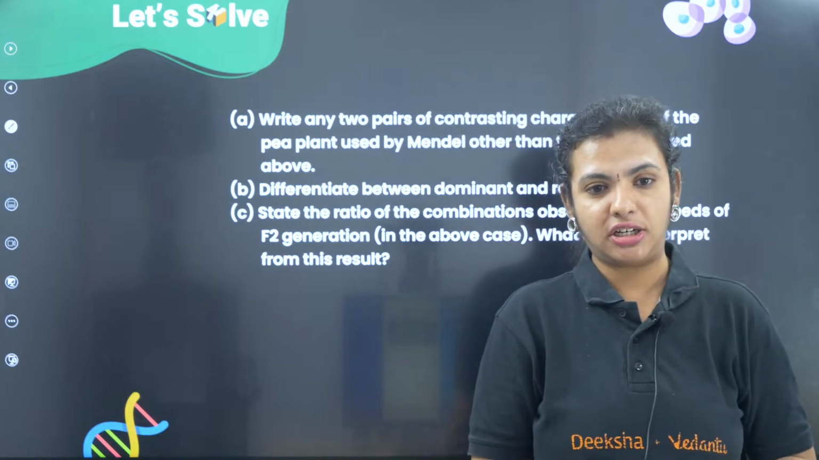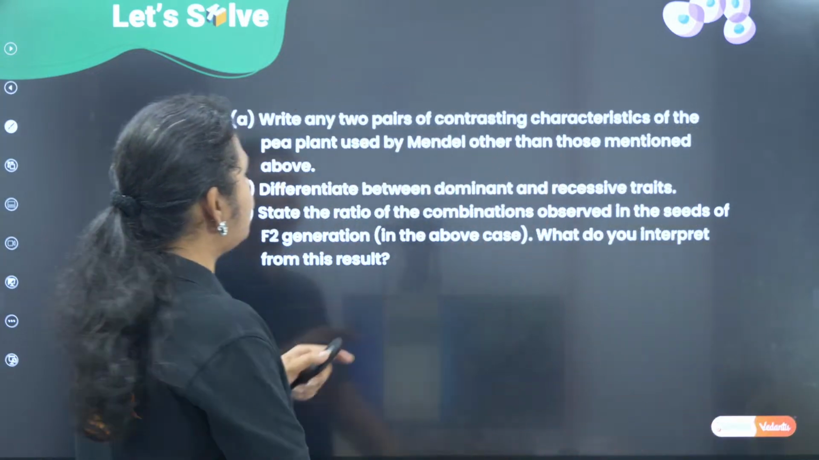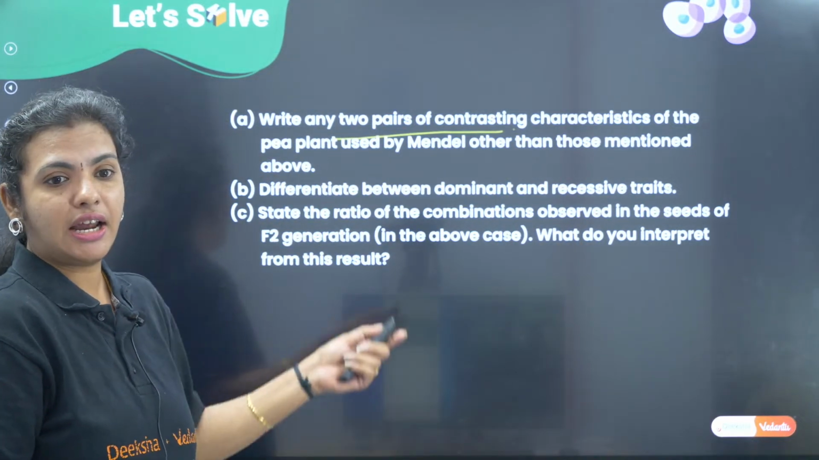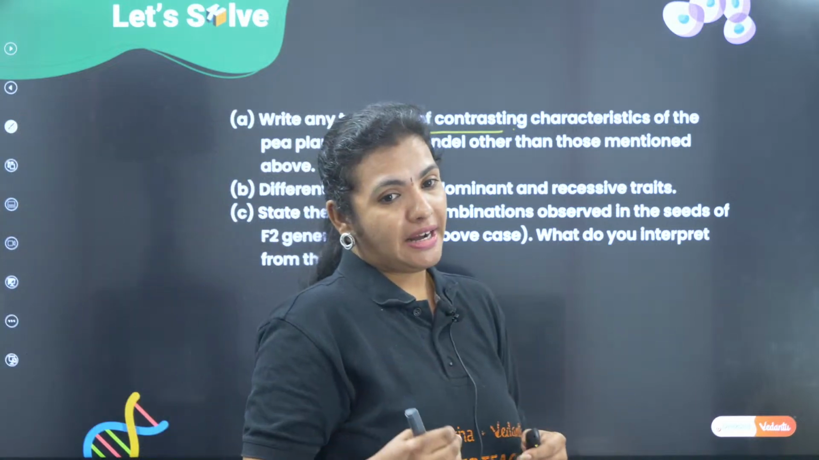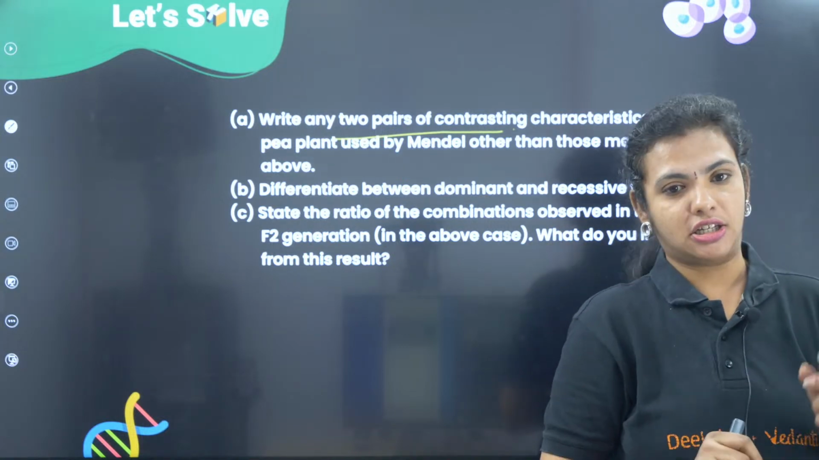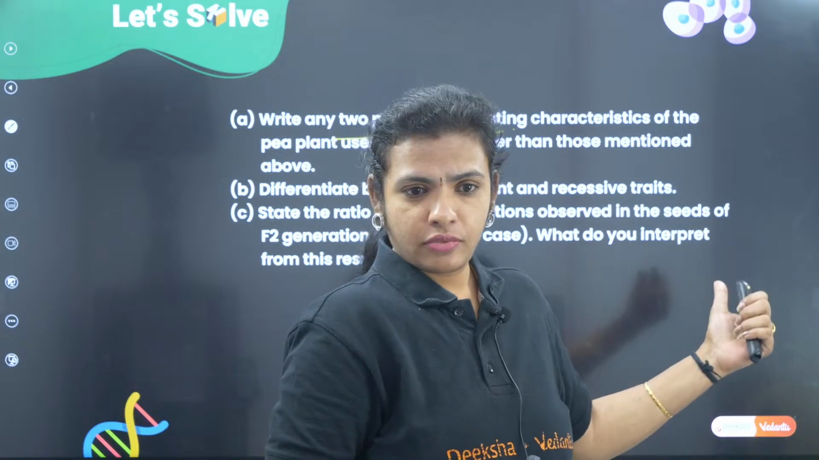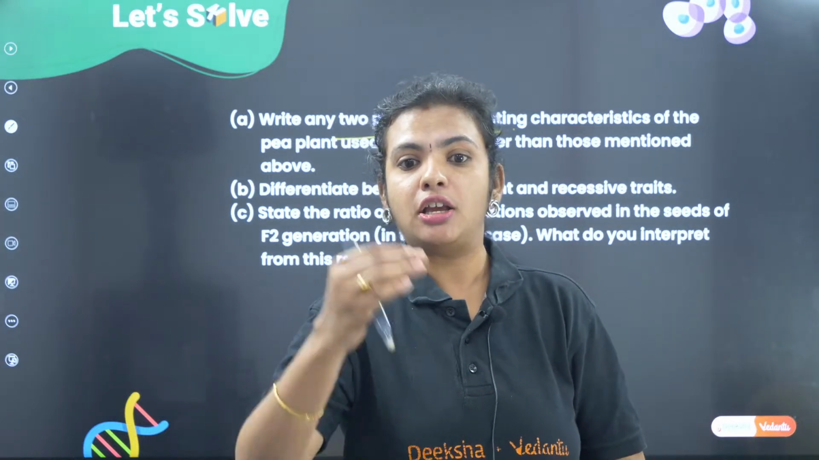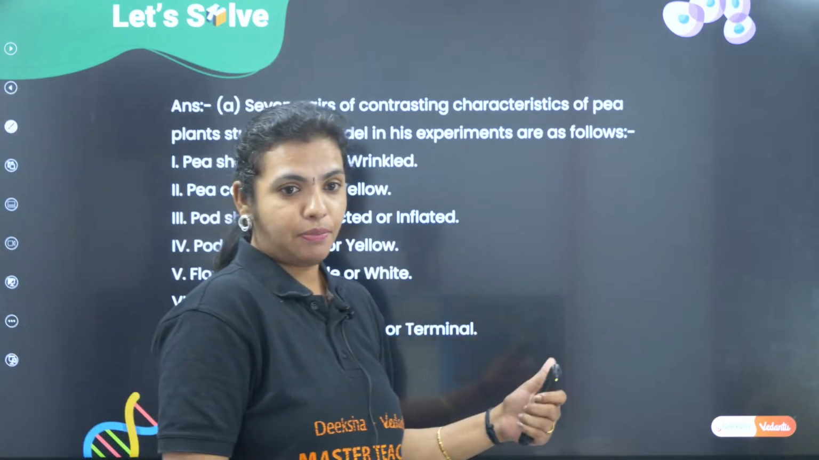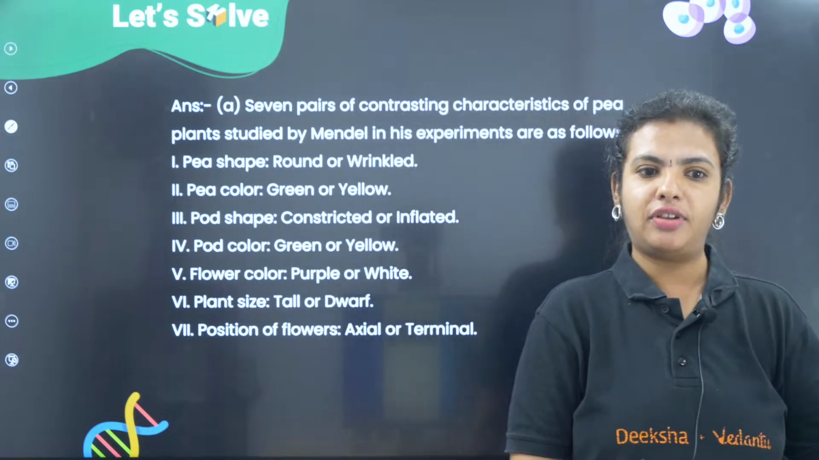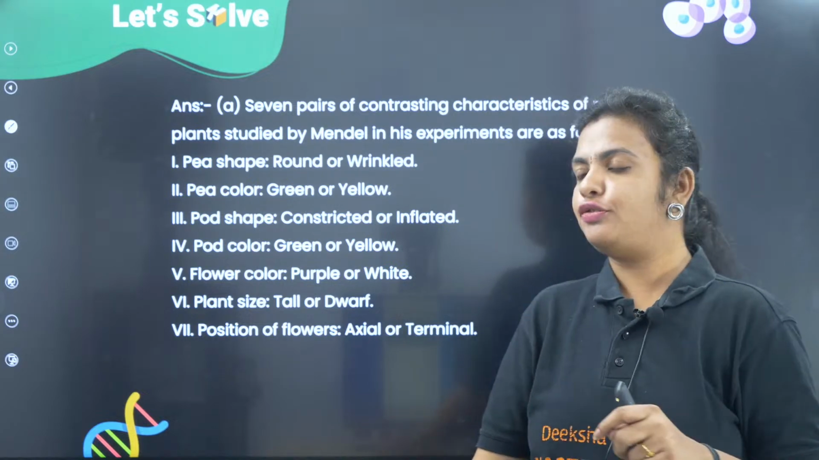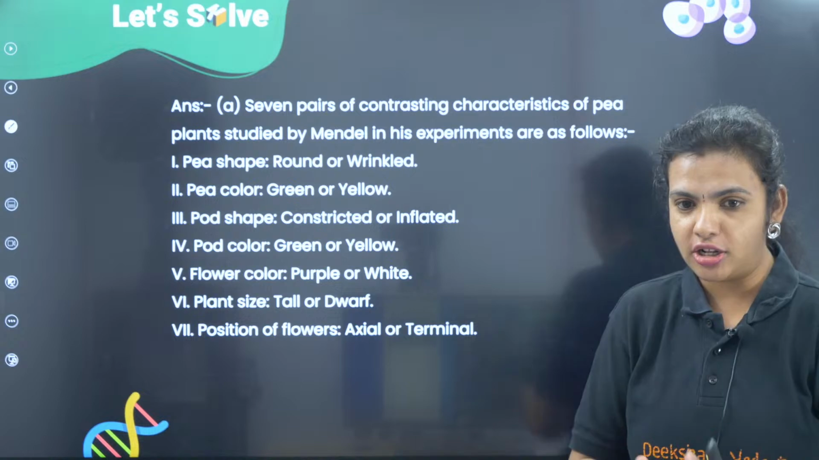Again, this is a previous year question that I have put here. So, if you see the first question, they have asked any 2 pairs of contrasting characters other than what is mentioned. So, if you see Mendel's contrasting characters, he has chosen 7 pairs of contrasting characters in the pea plant. So, you can write any of it. Whatever they have given are round yellow, wrinkled green, but we have 7 more. So, you can put any of the 7 characteristics like the seed shape, the seed color, pod shape, pod color, flower color, plant size, position of the flowers. They have asked any 2 from your exam point of view. You can choose any 2 of it, but I have given you all 7 here.